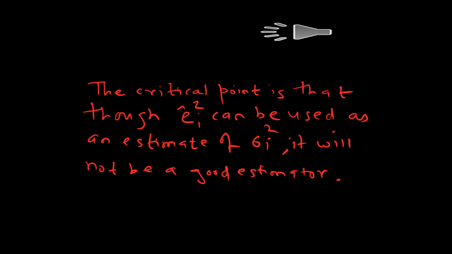On the other hand, for consistency, we want the sample size to increase, but the number of parameters that you estimate to remain the same or not increase as fast as the sample size. Therefore, because each of the e hat i squares is being used as an estimator for sigma square i, if you have n observations, you have n sigma square i's to estimate. If you have n plus 10 observations, you have n plus 10 sigma square i's to estimate. Obviously, the estimators cannot be consistent.